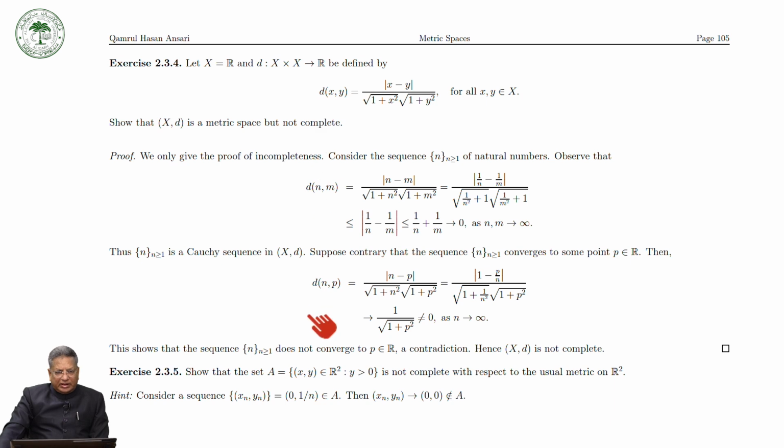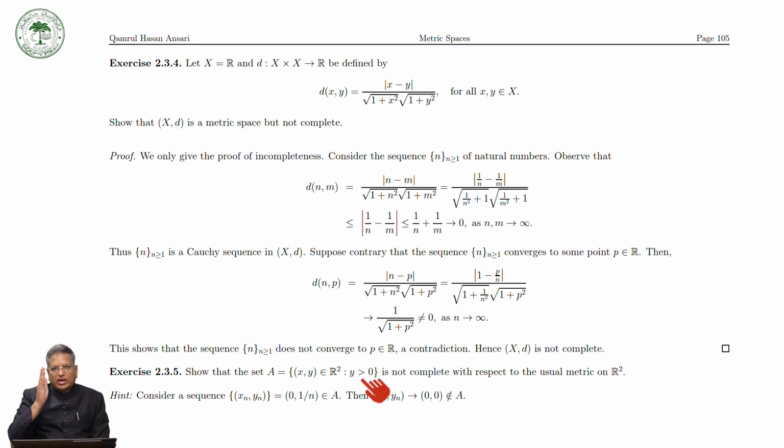Take another exercise. In this exercise, we show that the subset A of R2, the set of all points (x, y) in R2 such that y is strictly greater than 0, is not complete.